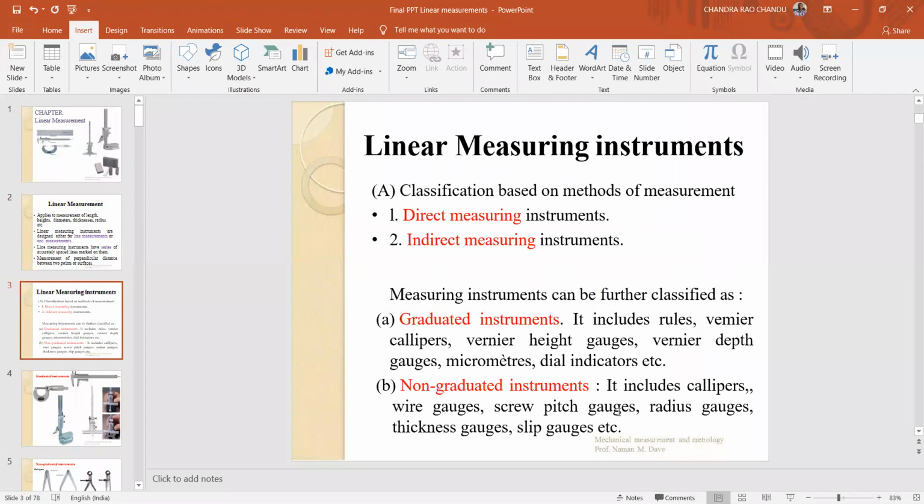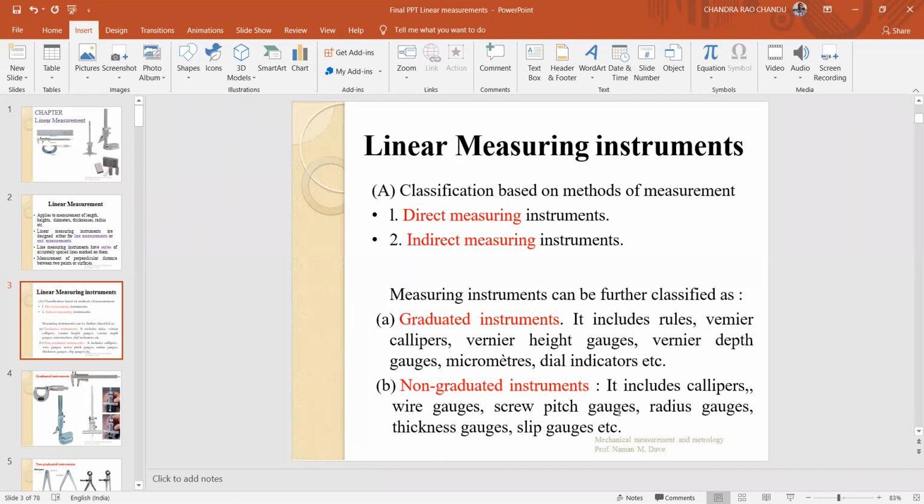Next, linear measuring instruments. Generally, linear measuring instruments are classified based on the method of measurement. They are direct measuring instruments and indirect measuring instruments. In case of direct measuring instruments, as already discussed in the earlier classes by Dr. Velan sir, the physical quantity is measured directly with an instrument, without any calculations. What are indirect measuring instruments? The physical quantity to be measured is measured with the help of calculations.